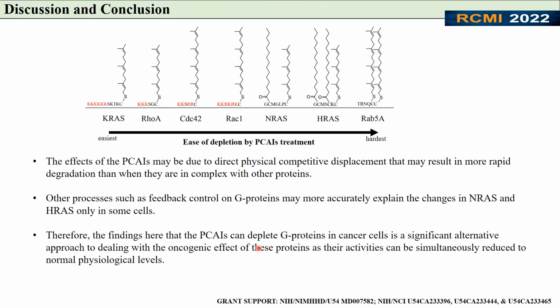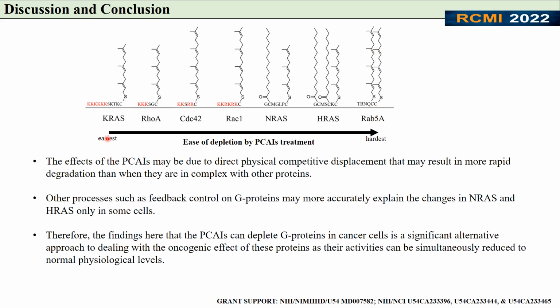So the potency of the PCAIs to deplete the levels of some G proteins depends on the structure of the endogenous protein. Based on their structure, KRAS and ROA are farnesylated, CDC42 and RAC1 are geranylated, NRAS and HRAS are both farnesylated plus palmitoylated, and lastly, RAB5A is doubly geranylated.